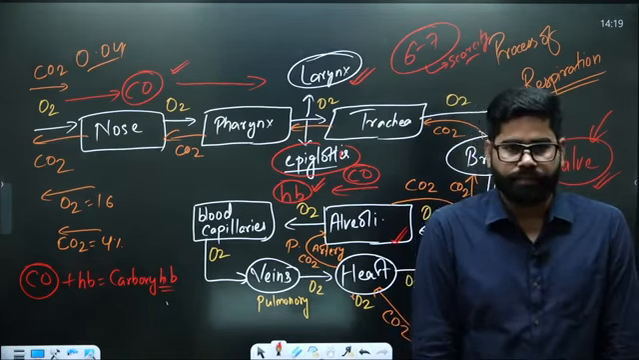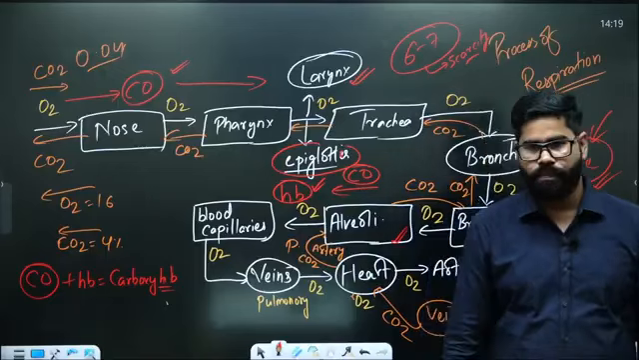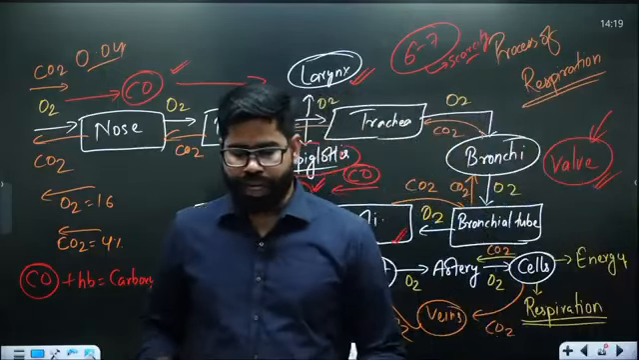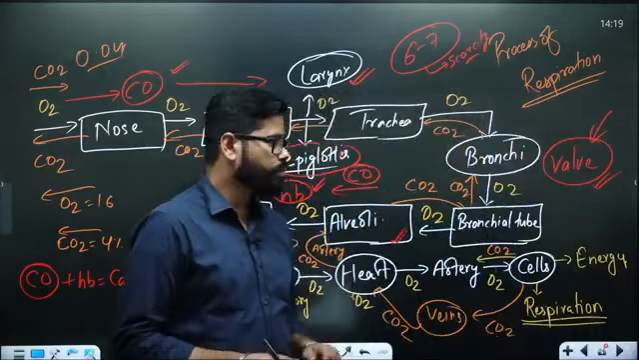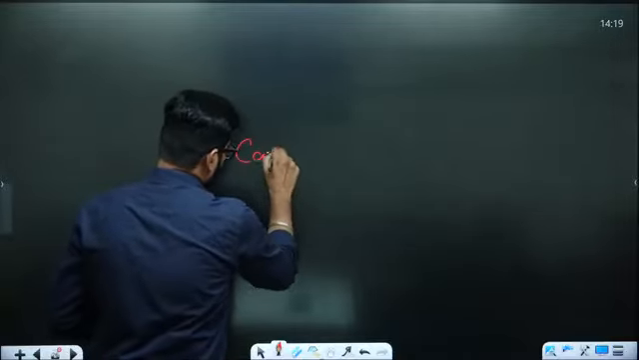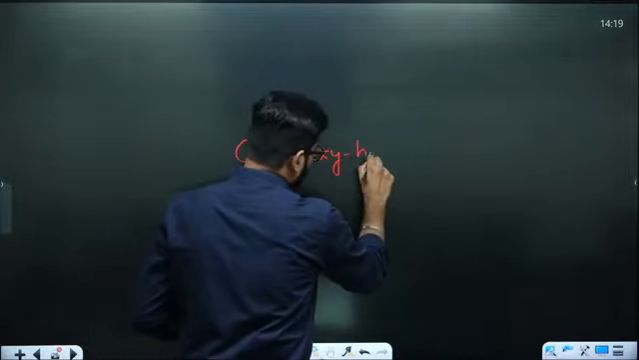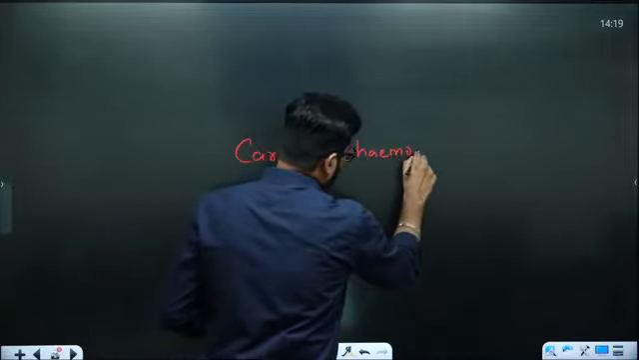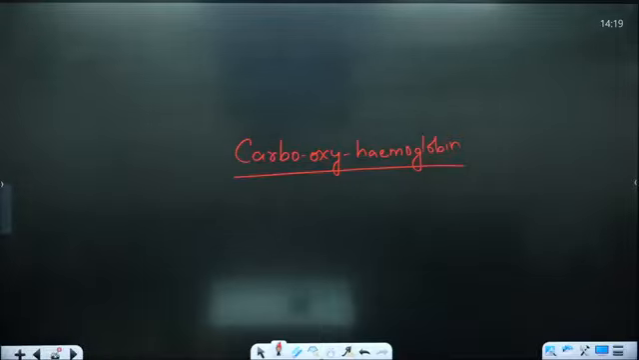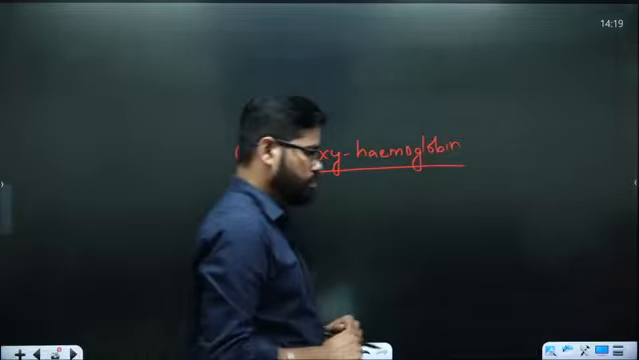When carbon monoxide enters into the human body, it makes a very stable bond with hemoglobin called carboxyhemoglobin.